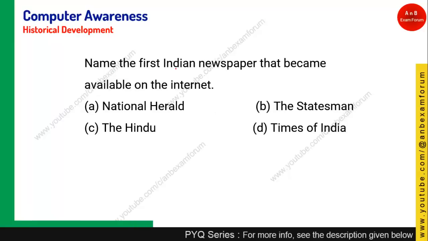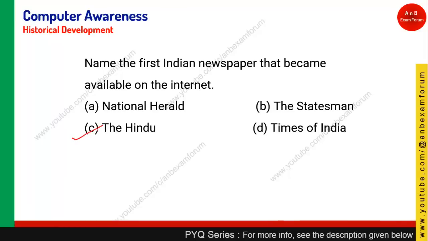Name the first Indian newspaper that became available on the internet. Again from the static, and you should remember that The Hindu newspaper was the first newspaper which was available on the internet, I think in 1998 around, if I am not wrong. So option C is the right answer.